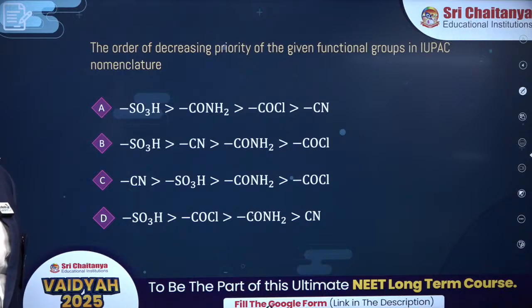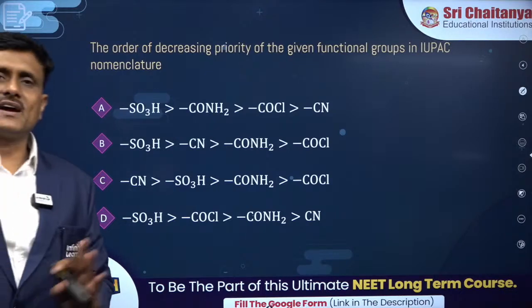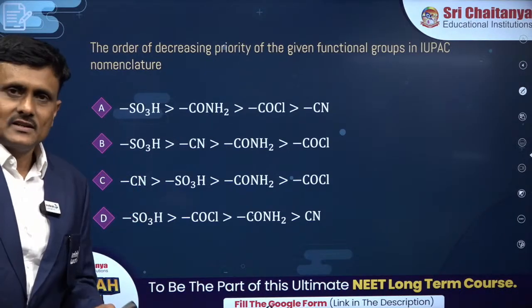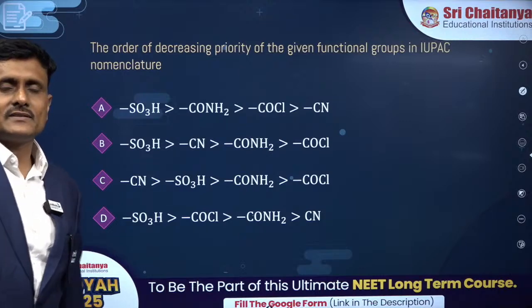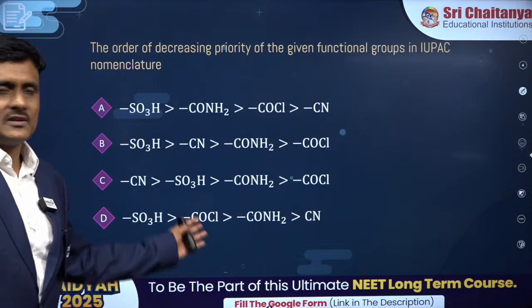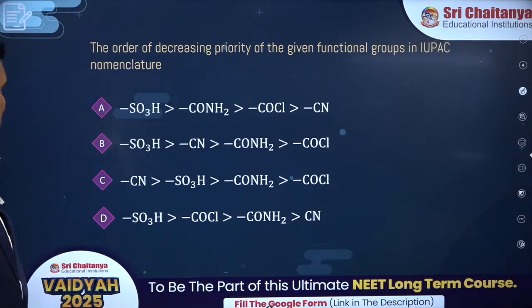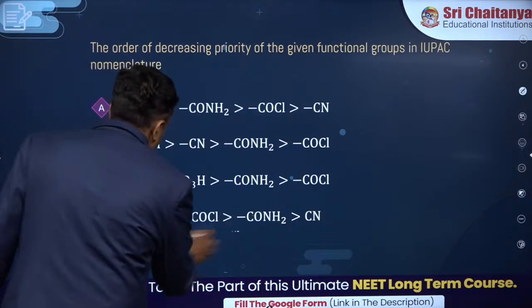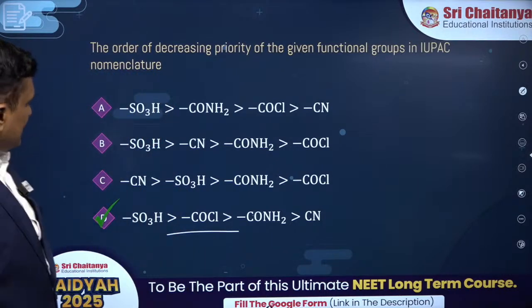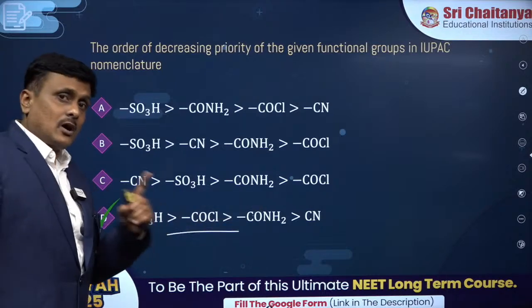Nomenclature question. Easy, isn't it? Priority order that you have studied. Sulfonic acids are the king of acids among all organic acids. Therefore, sulfonic acids are given more priority, but you can see you are given three or four options like that, right? After that, depending upon reactivity, acid halide comes. How would I know that acid halide is higher?